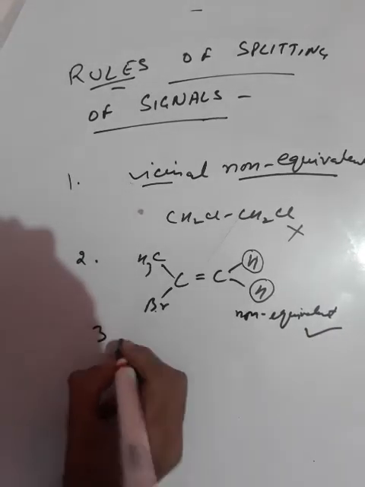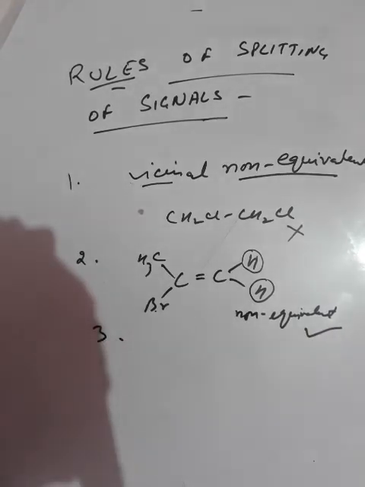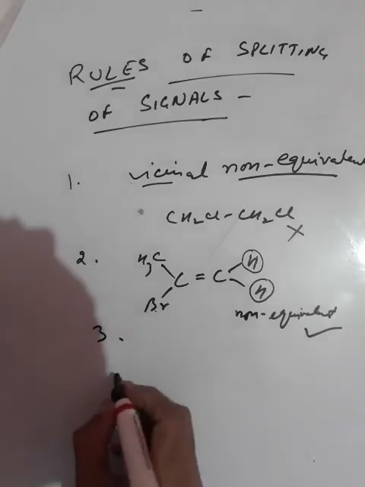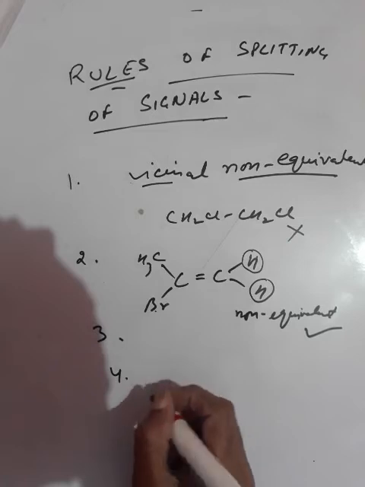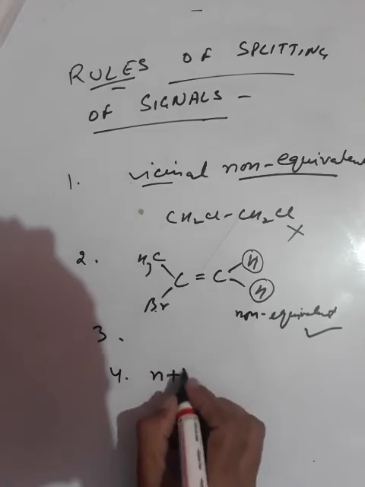The third rule is that very long range coupling, meaning coupling of protons present on more than 2 atoms away, will be very rare because the effect decreases. And the fourth is that the splitting follows the n+1 rule.